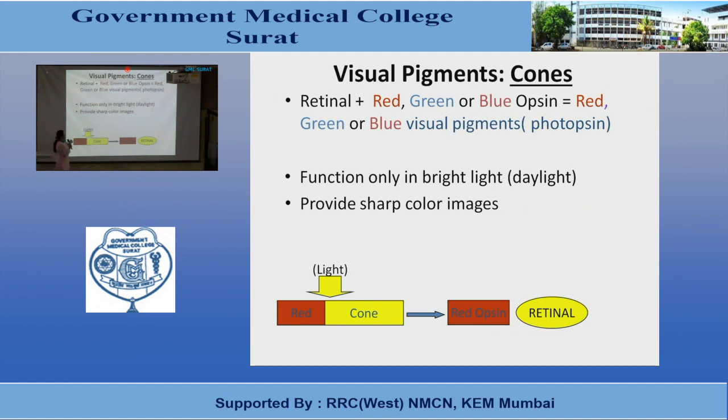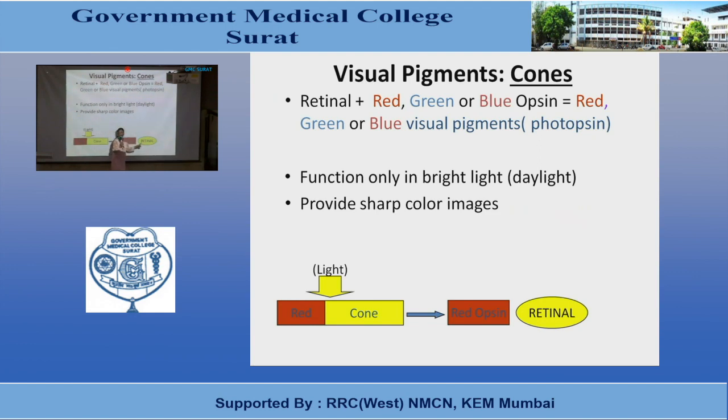In cases of cone, the photochemical pigment is a color photochemical pigment, or you can call it photopsin. And photopsin is made up of opsin plus retinal. Now, in cases of cone, if it is a red cone, then the opsin or protein which is present in that cone is red opsin. In cases of green cone, it is green opsin, and in cases of blue cone, it is blue opsin. So, in cases of red cone, it is the red opsin plus retinal.